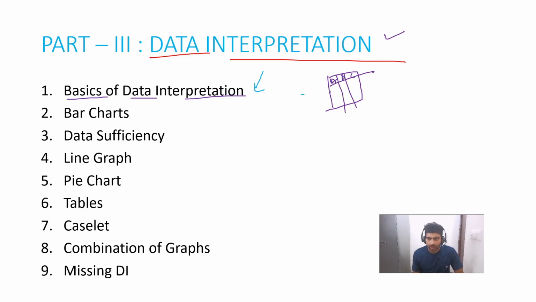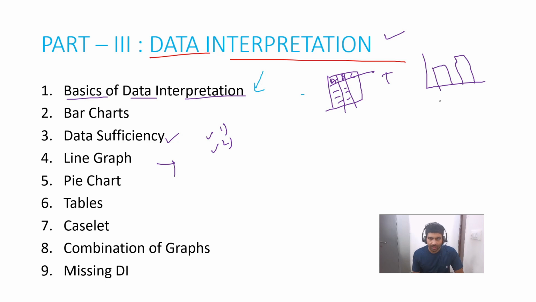Like you might have seen diagrams like this is a table, and we have A, we have B, we have C. The marks are given, find the average. This is table based. Another is graph based, like bar charts. You know all these things. Then we have data sufficiency also. Data is given in two statements. You have to tell on the basis of the concept which data is correct: either the first, either the second, or either one of them, or neither.